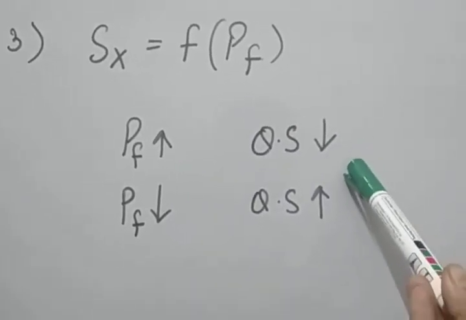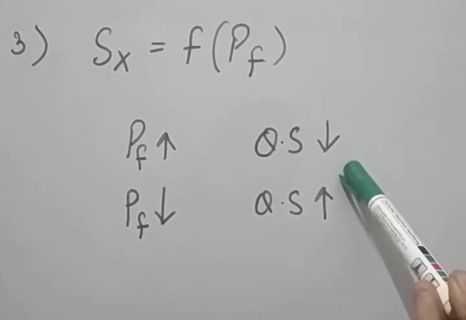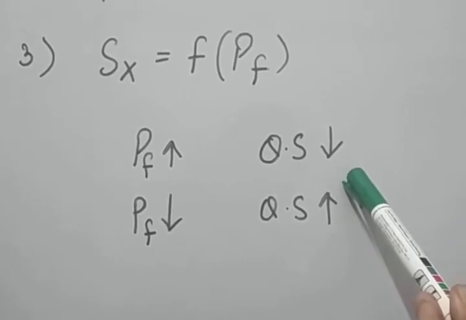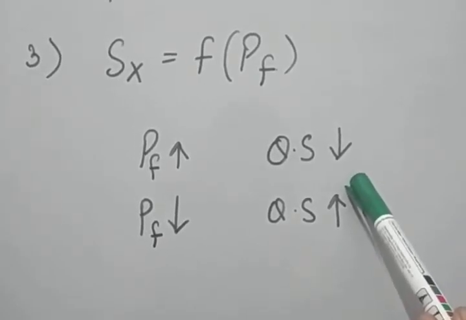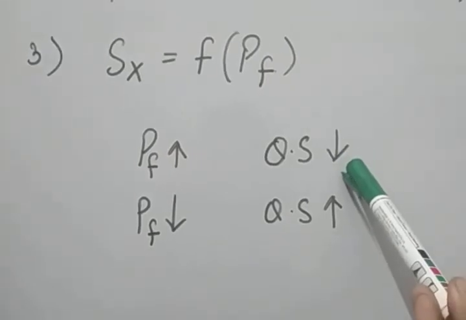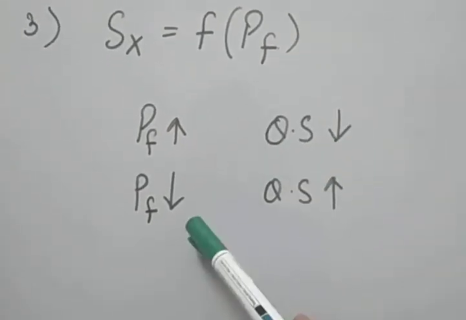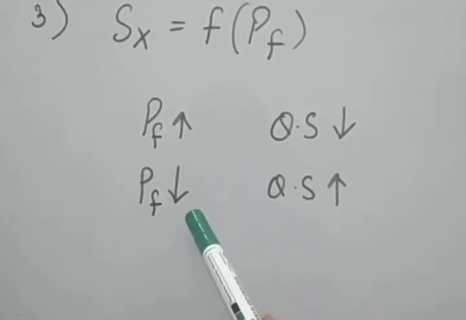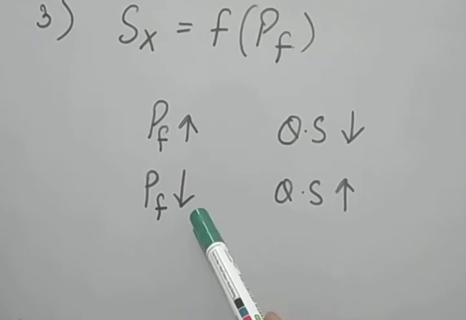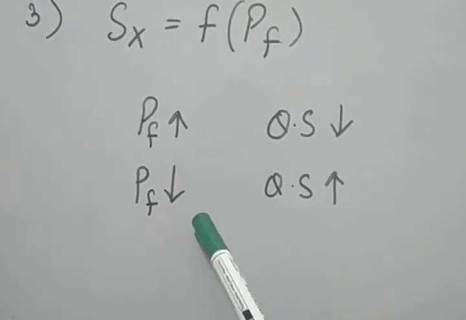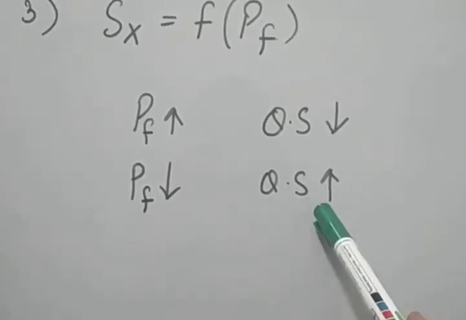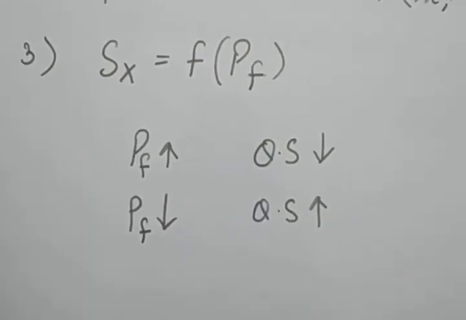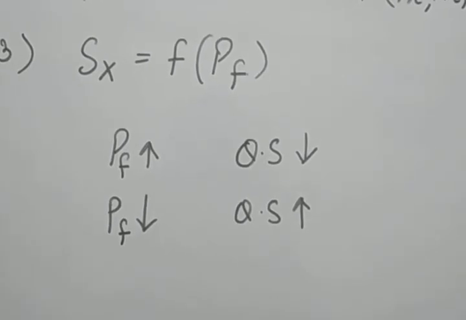The reason is that if the input price increases, then the cost of production increases, and so the profit of the producer reduces, and if his profit reduces, he will reduce the supply. Similarly, if the price of the factors of production decreases, the cost of production also decreases, his profit increases, which leads to more quantity supplied. So that is why there is an inverse relationship between the price of the factors and the quantity supplied.